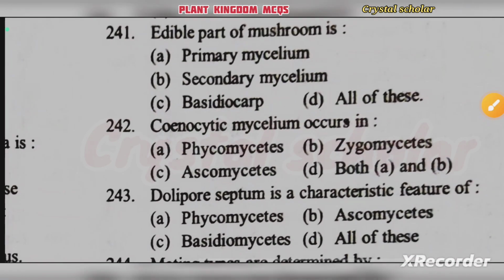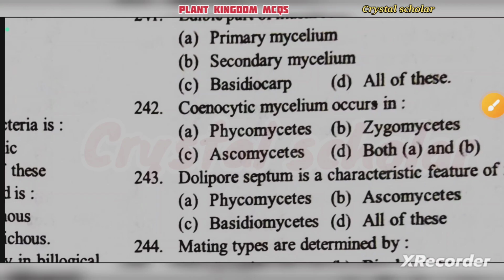Then coenocytic mycelium occurs in phycomycetes, zygomycetes, ascomycetes, both A and B. Coenocytic mycelium occurs in both A and B. Okay, phycomycetes and zygomycetes. Option D is your right answer.